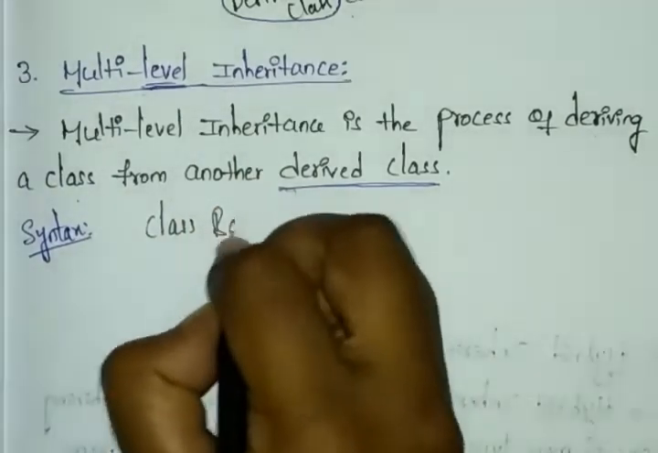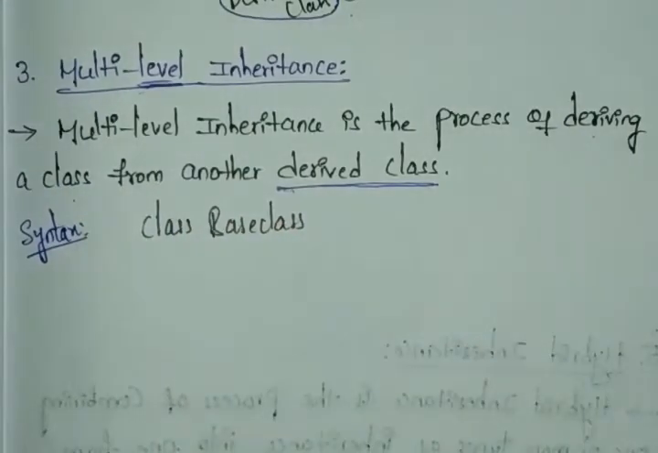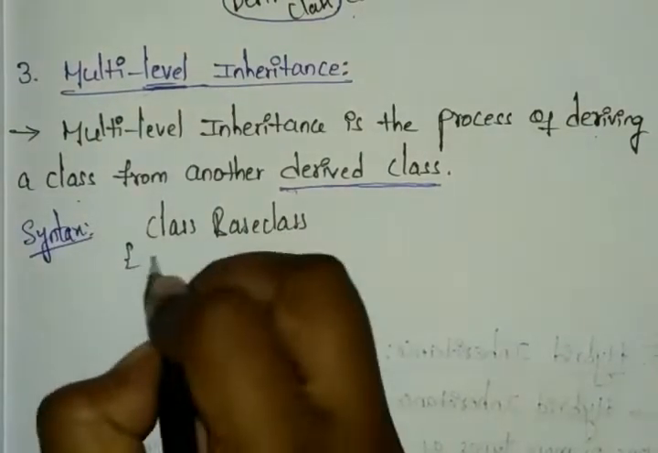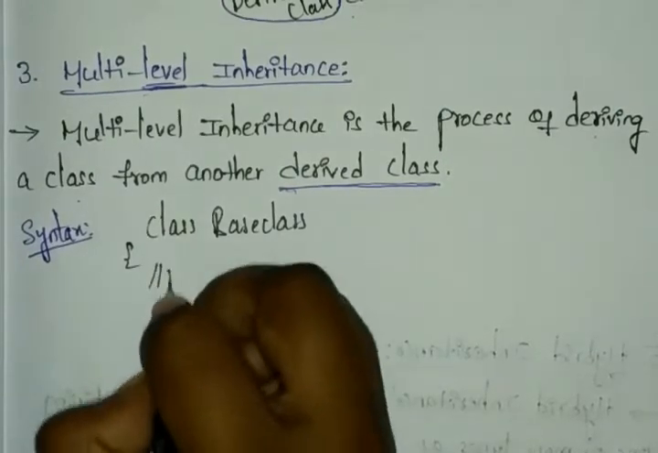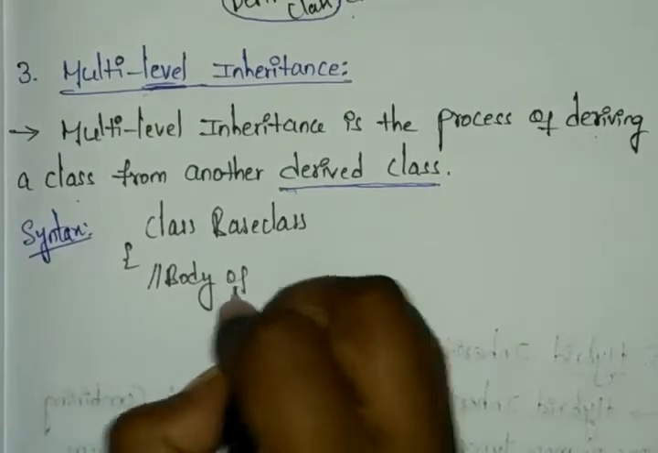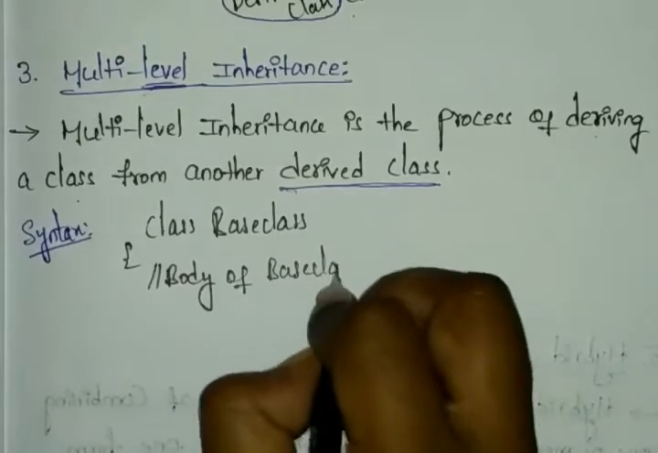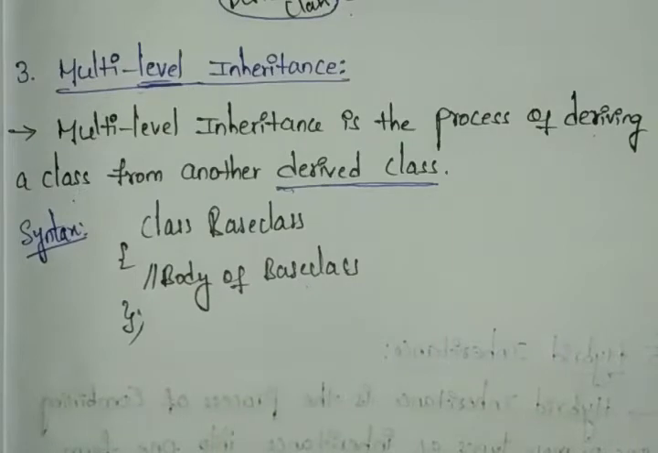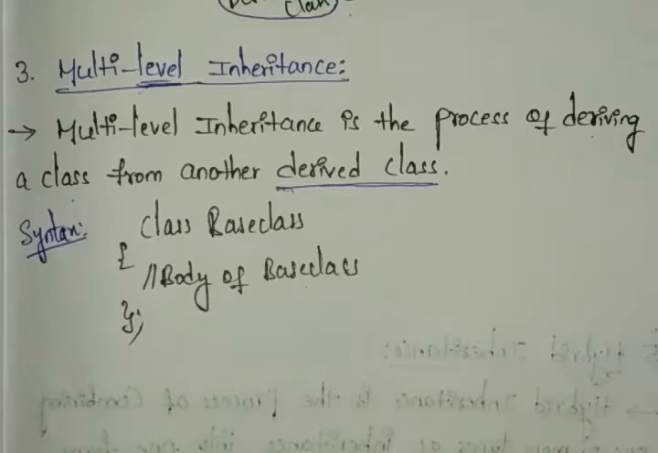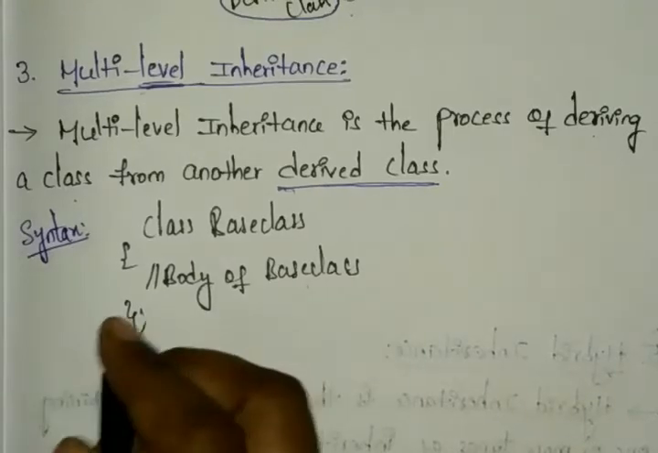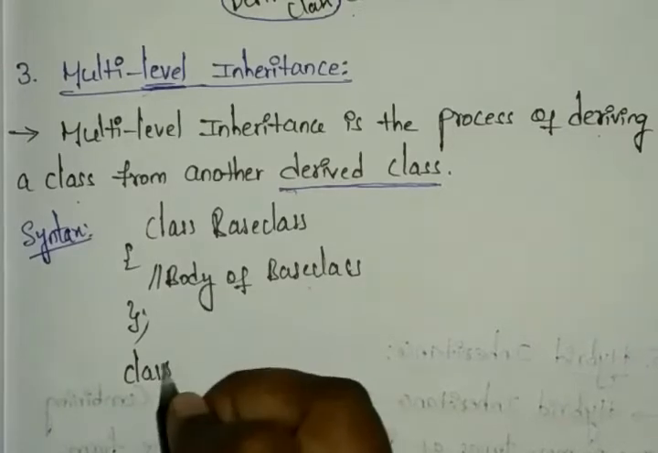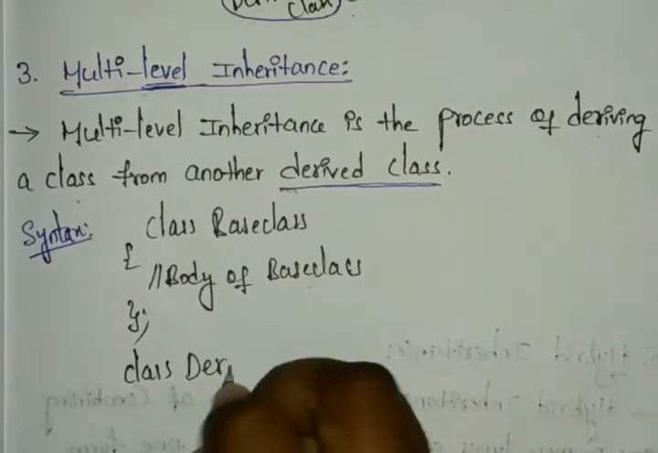Class, first include our base class. In this we have only one base class, we don't have several base classes. After that, open the class. Just include the body of the base class, and next close the base class. After that we have the derived classes. Derived classes means first write the derived class, and from that again we have a deriving class.